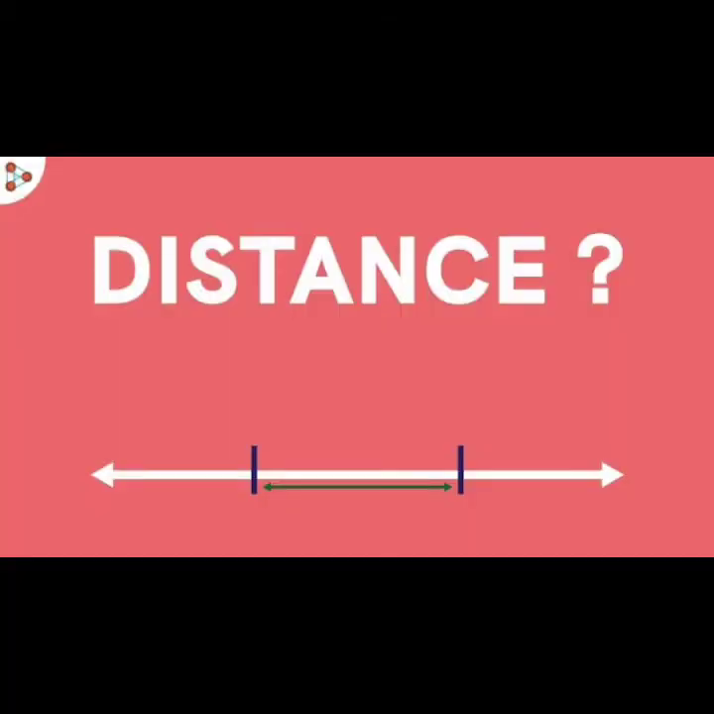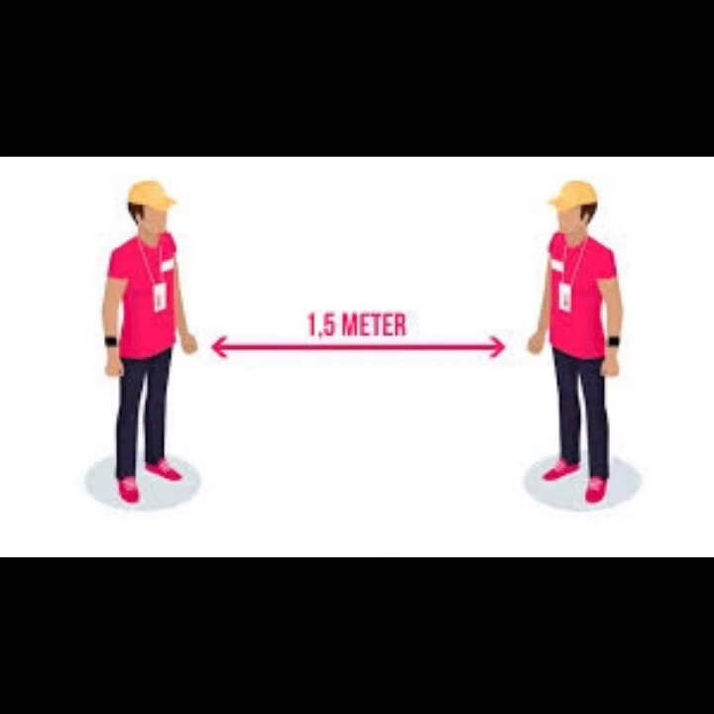Next is distance. So when an object moves from one place to another place, then the length of the space between these 2 points, meaning the initial position of the object and the final position of the object, is called distance.